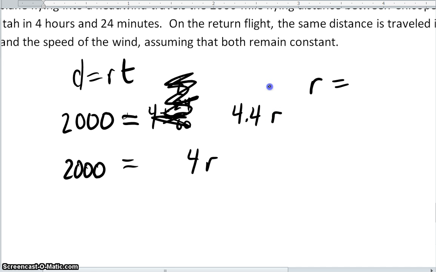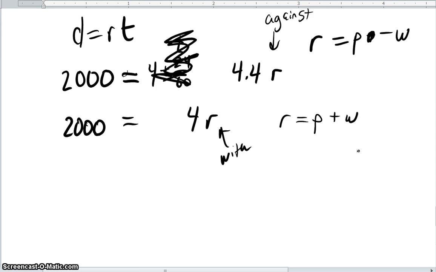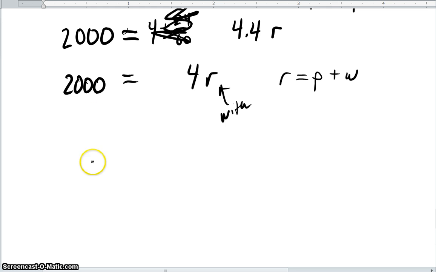This is the rate against the wind. This is the rate with the wind. So the way that we deal with this is that this is the plane with the wind taking away from it. This is the rate of the plane with the wind added on. So really what our two equations should look like are this.